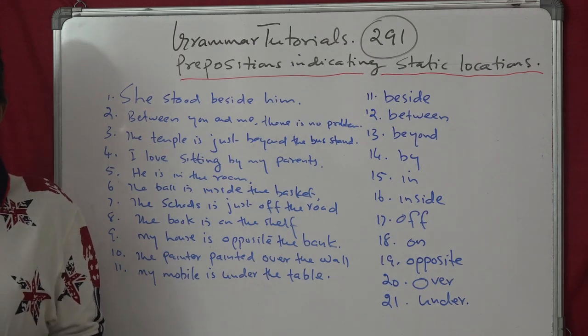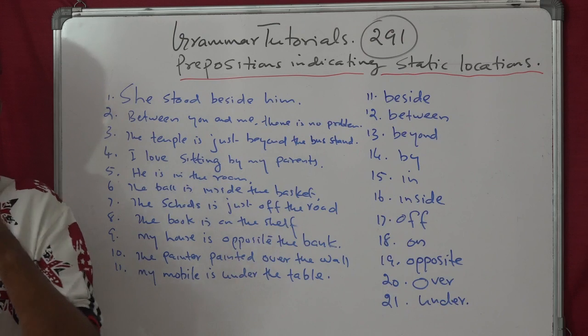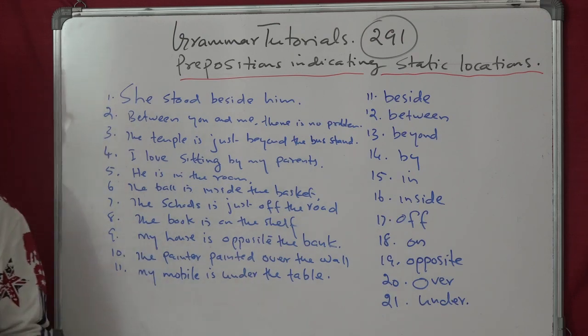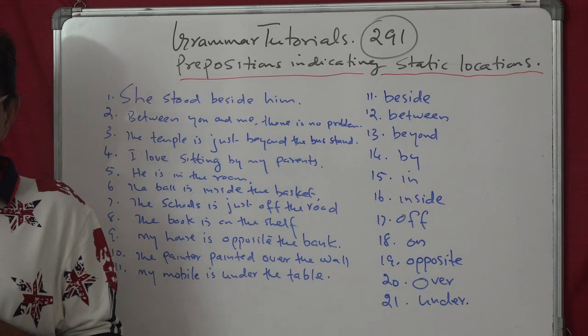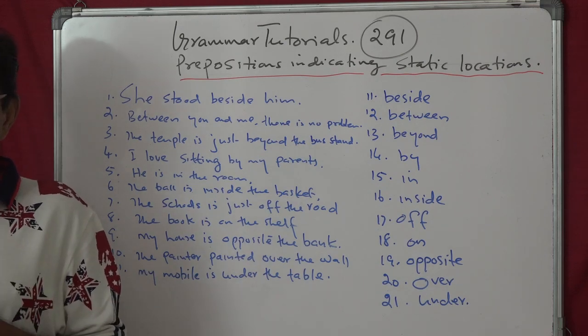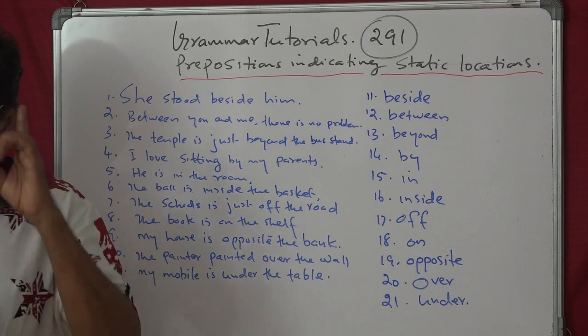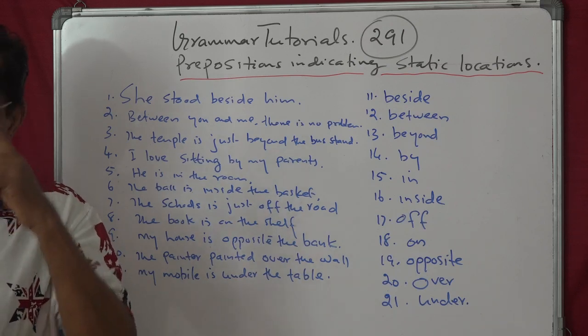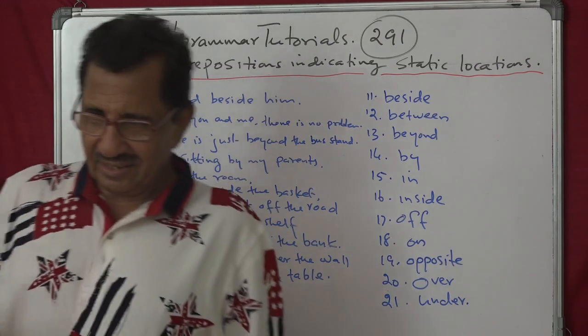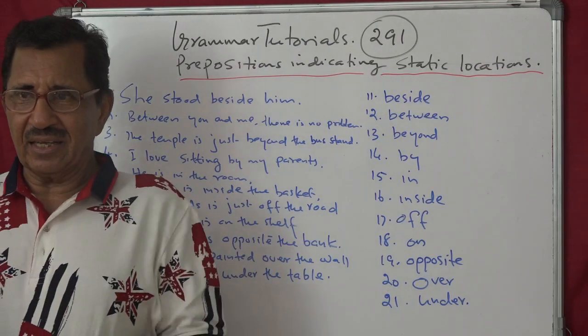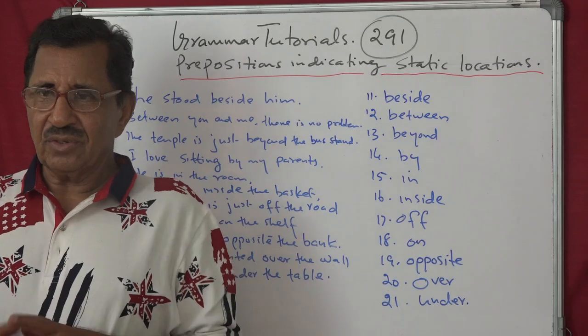See, whenever you are learning, remember the thematic relationship. What are the thematic relationships that prepositions indicate in a sentence? You should always keep that in your mind. I'll tell you one thing. There are two examples now.